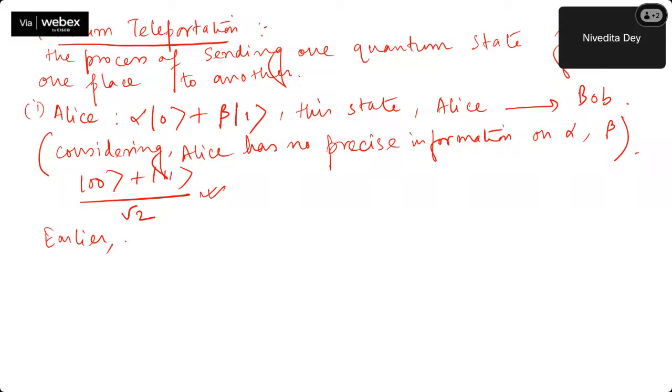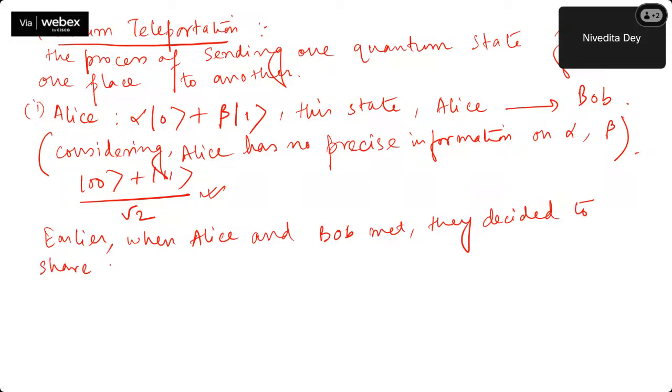When Alice and Bob met, they decided to share one qubit each from a Bell pair, which is an entangled Bell pair.